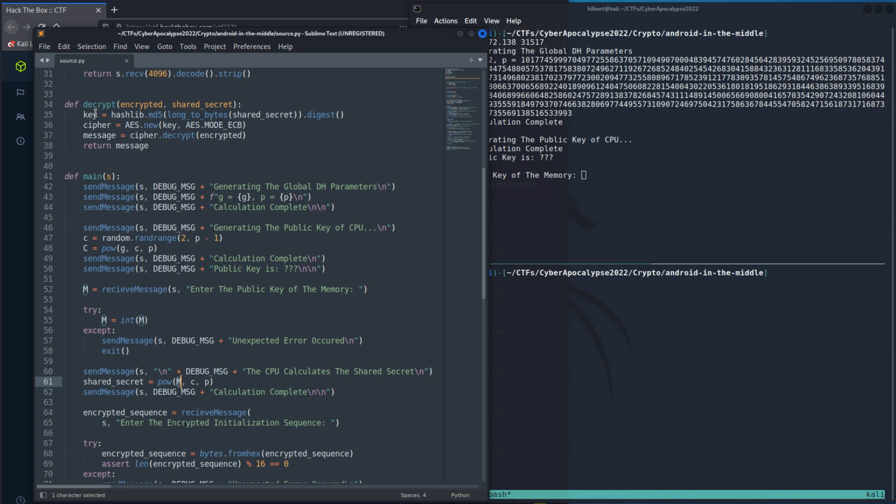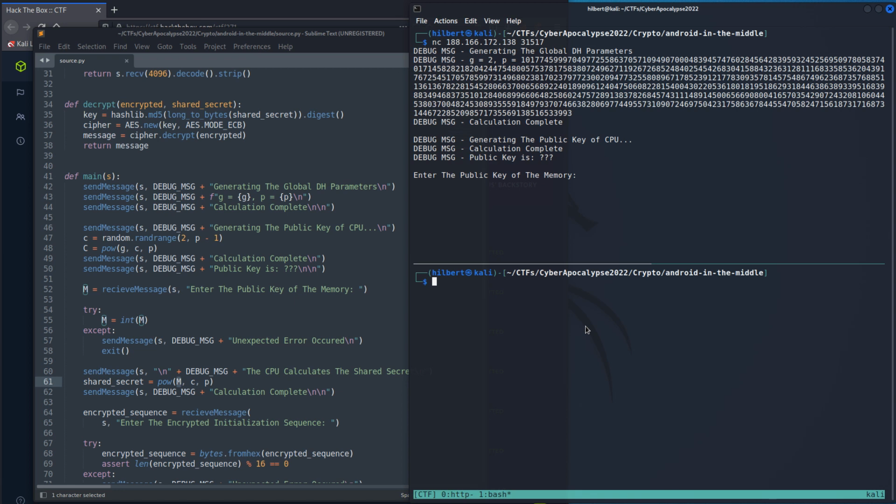Well, then the problem basically boils down to we just need to encrypt this phrase so that when it is decrypted, we get this back.